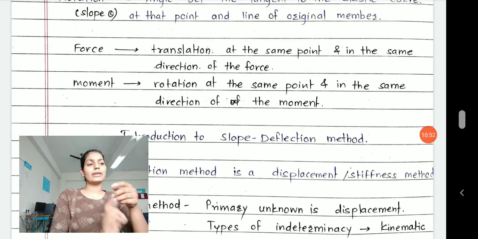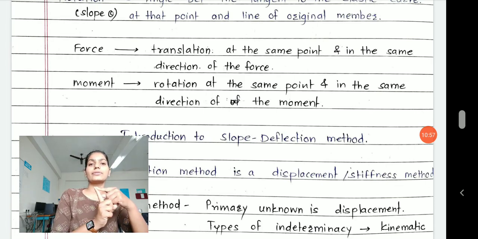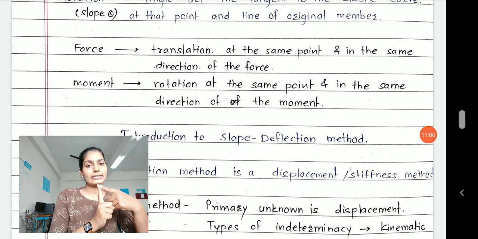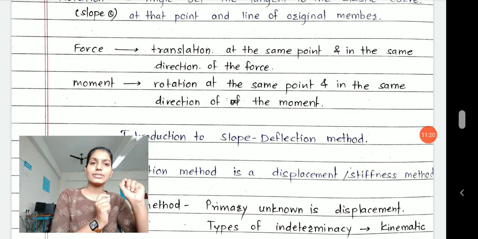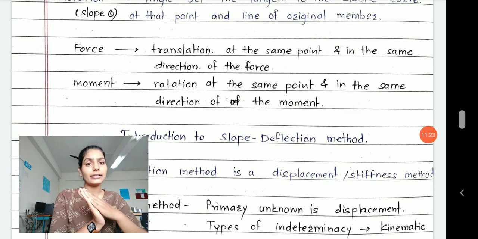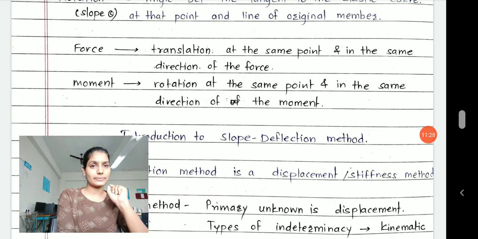We have seen deformation, then we have seen what translation is. Deformation is of three different types: axial deformation, shear deformation, and flexural deformation. These three force systems cause three types of deformation. Then we have seen translation and rotation. Translation means vertical and horizontal linear displacement of an object. Rotation means the angle between the tangent to the elastic curve of the deflected shape and the original member.